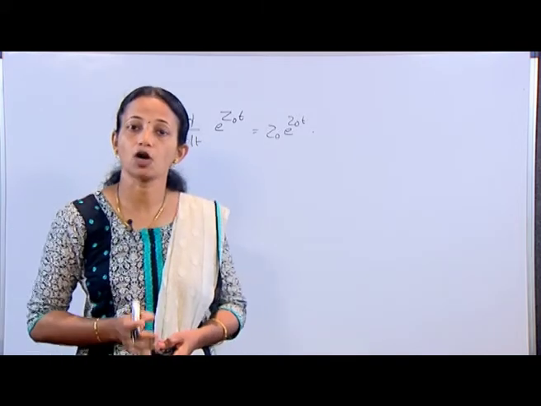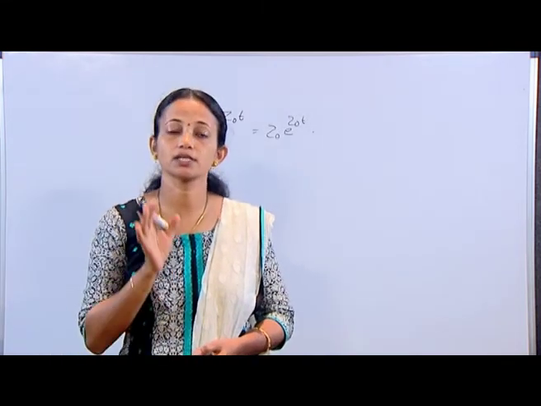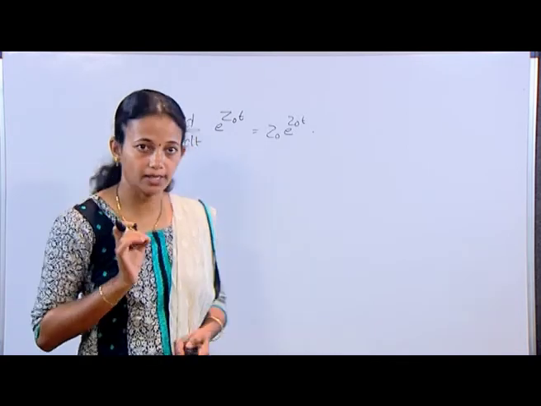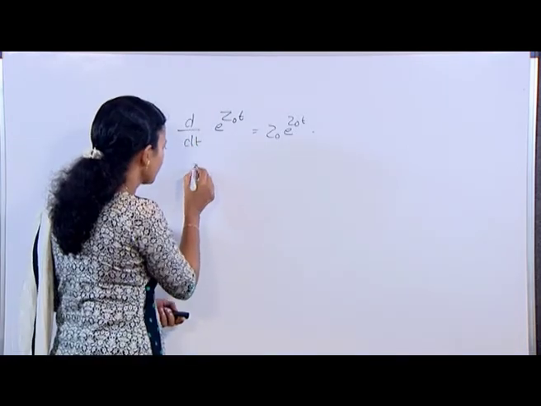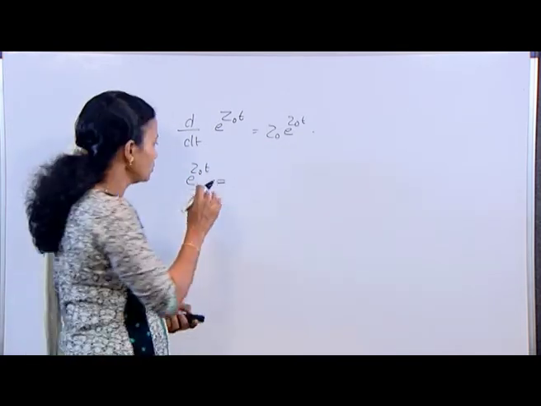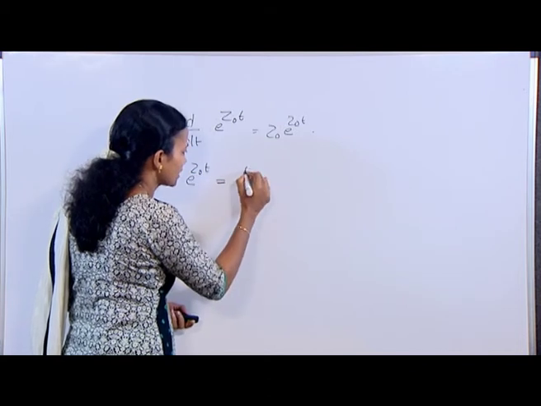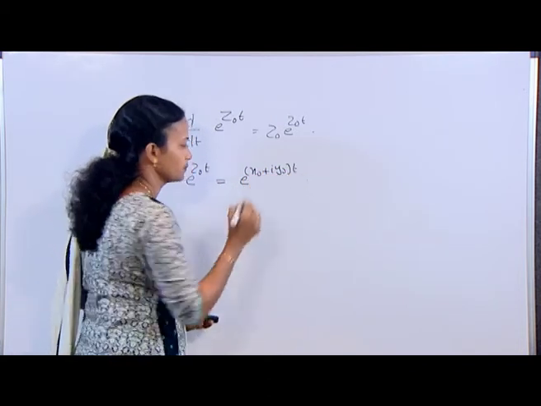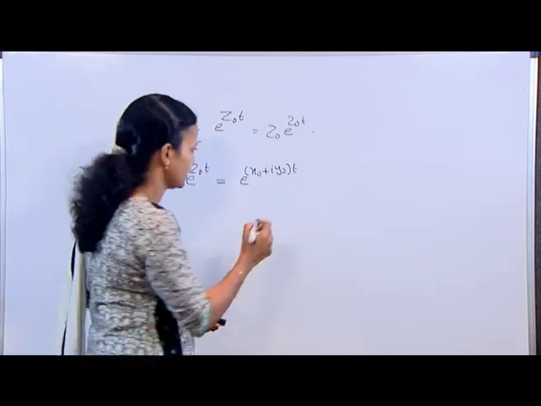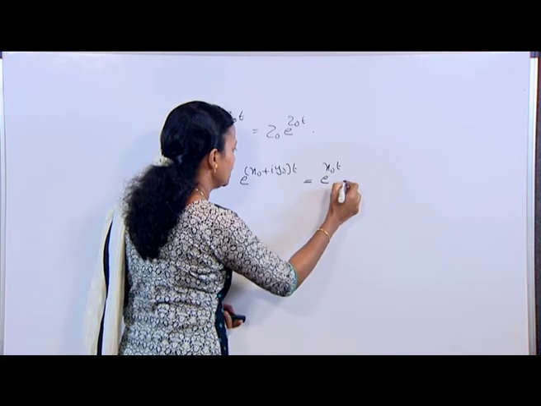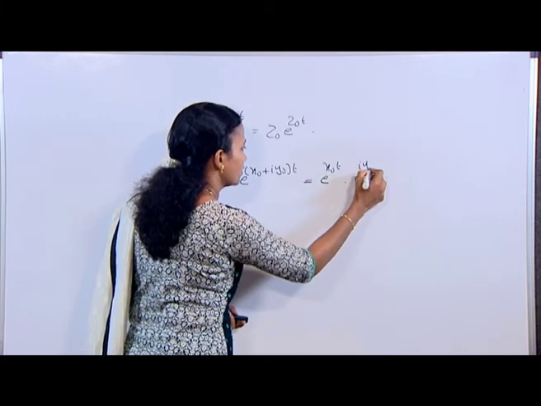Let the fixed complex number be z0 equal to x0 plus i y0. Then e raised to z0 t can be written as e raised to (x0 plus i y0) into t, which we can split as e raised to x0 t into e raised to i y0 t.